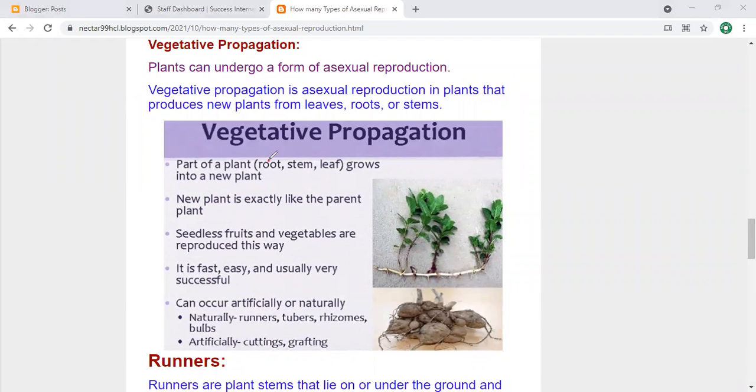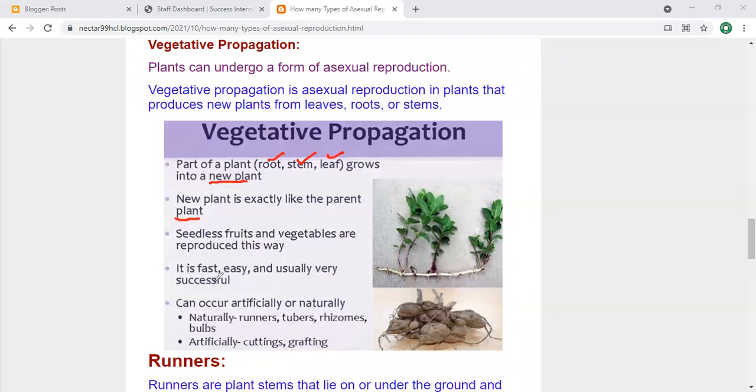A part of a plant, which one? Root, stem, leaf, grows into a new plant. You can see here the new plant is exactly like the parent plant, because you know very well during asexual reproduction the new organisms are similar or identical to their parents.